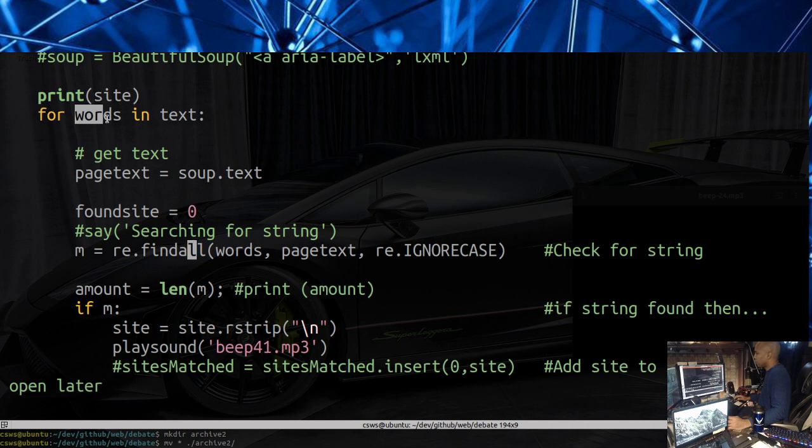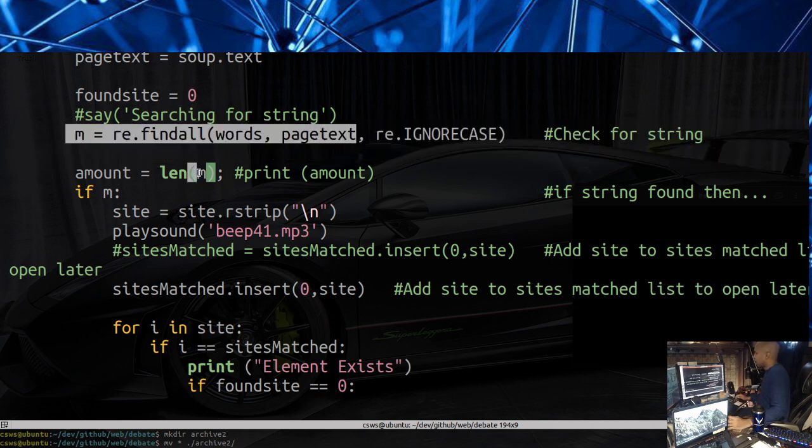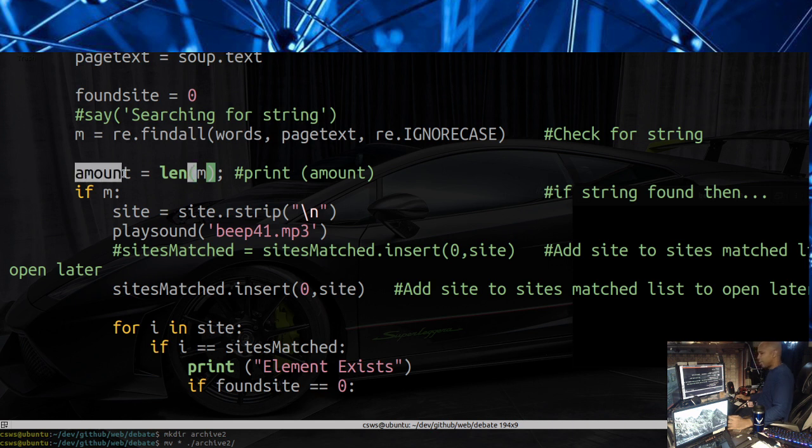Remember, we can search for multiple strings, so we iterate through the loop. So the first iteration, it's going to be the first string. That's what's going to be passed here. Now, the length of m, which is the result of searching for the regular expression, is going to be the amount. That's so we can display how many hits we have later on.